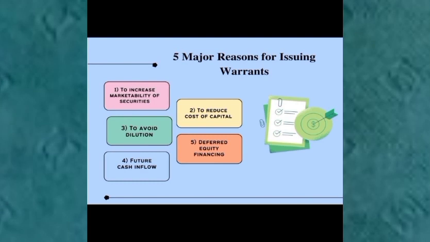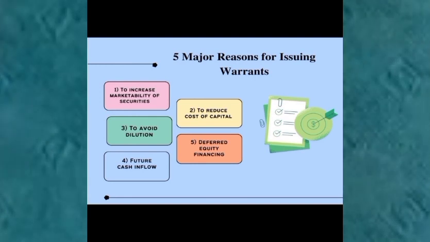Number 3. Avoiding dilution. Warrants can be used as a way to avoid dilution of existing shareholders' ownership in the company by providing investors with the opportunity to purchase additional shares at a fixed price. Fourth is future cash inflow. Companies can use warrants as a way to generate future cash inflows by selling the warrants to investors, who can then potentially exercise them at a later date.